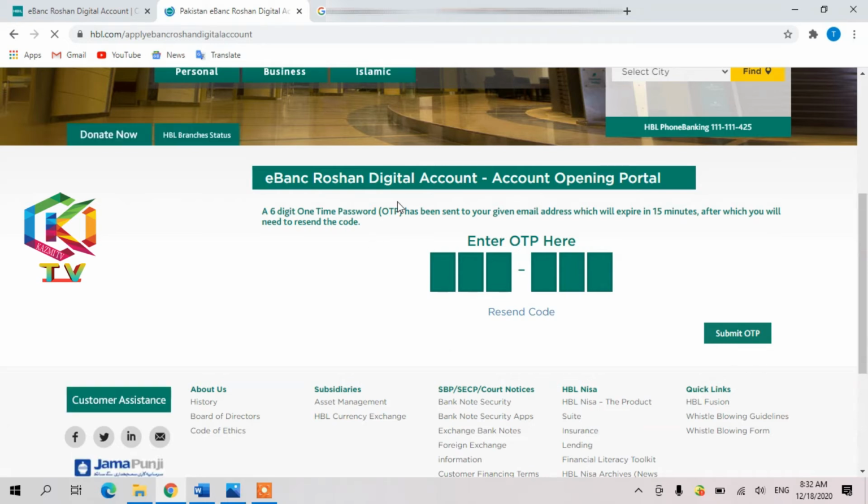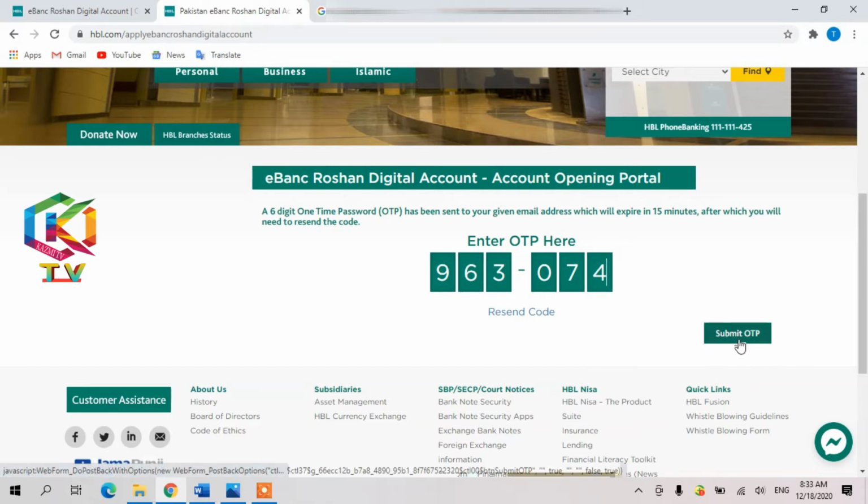Now you can see the next page is open. It is asking to enter the OTP here. The OTP will come to your email, so you have to make sure your email is exactly correct, 100% correct. I just got this OTP from my email, and I entered it. Now on the right side down you can see submit the OTP. You have to click on this. If sometimes it is not coming because of the service, you can click on resend code. Okay, so click it here.